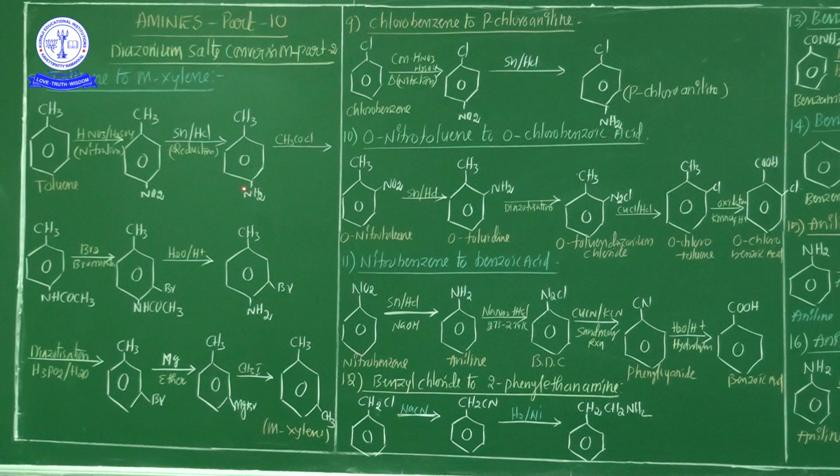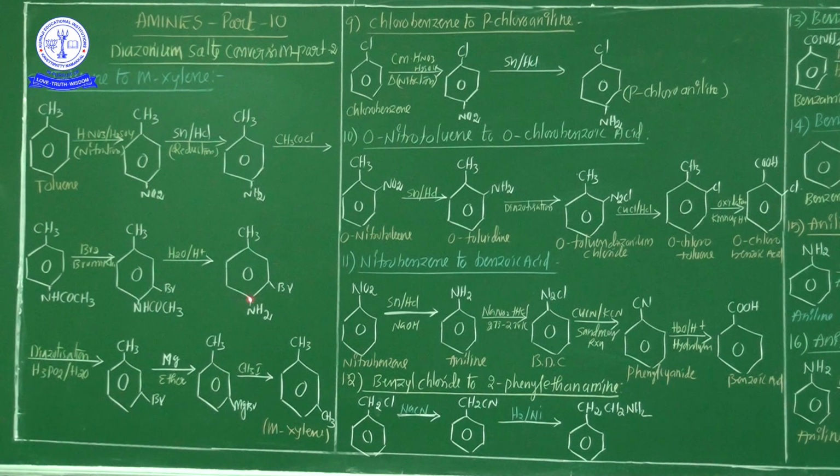Now here this product is treated with CH3COCl. Next, this compound is liberated. I will try to write the compound names. This compound again undergoes the bromination process, nothing but bromine is attached to this compound. Hence, this product is liberated. This product is again treated with water, the hydrolysis process.